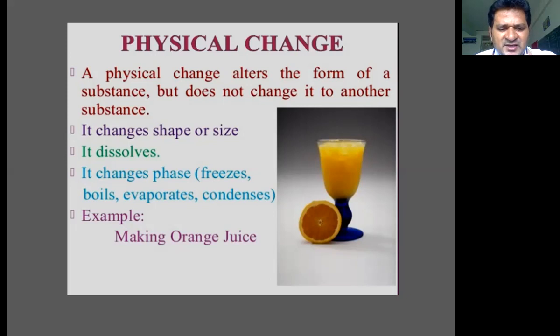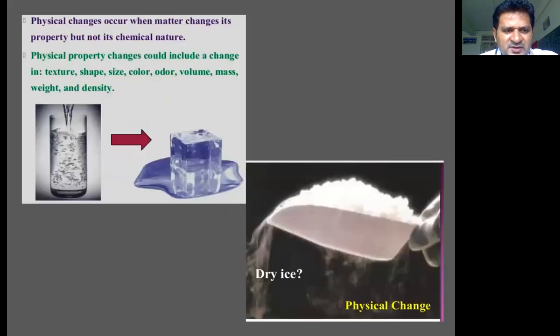Another example is making fruit juice, for example orange juice or grape juice or whatever. These are considered to be physical changes. Another example that we observe, as I told you, is the change of physical state, that is, conversion of ice into water or water into ice.